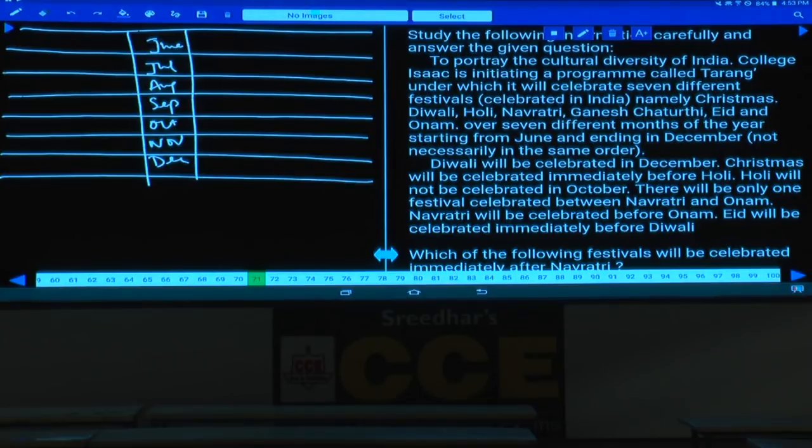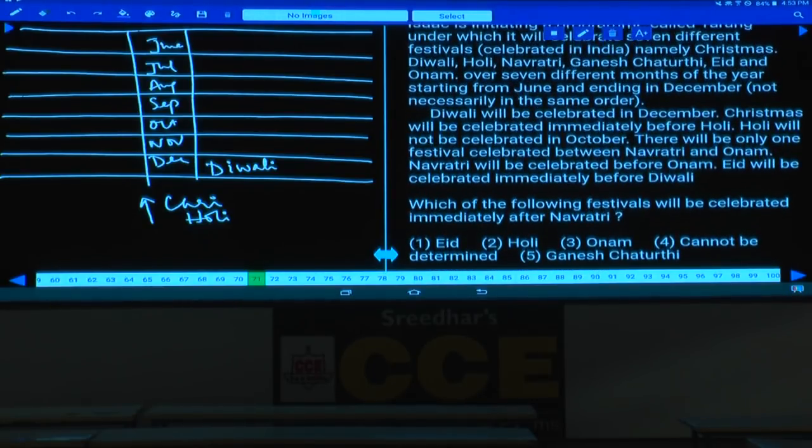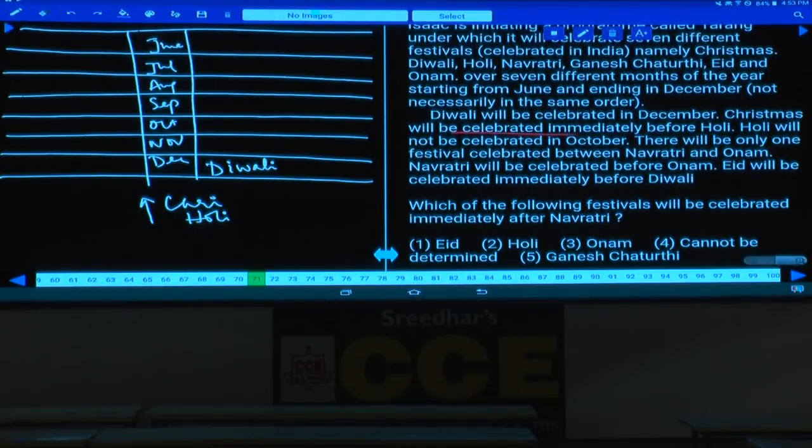And Diwali will be celebrated in December. Now in December, what is the festival? Diwali. Diwali is celebrated in December. Christmas will be celebrated immediately before Holi. Hence these two must be together and Christmas is ahead of this Holi. Christmas is immediately before Holi and Holi will not be celebrated in October. As Holi is not in October, Holi cannot be in the month of October.